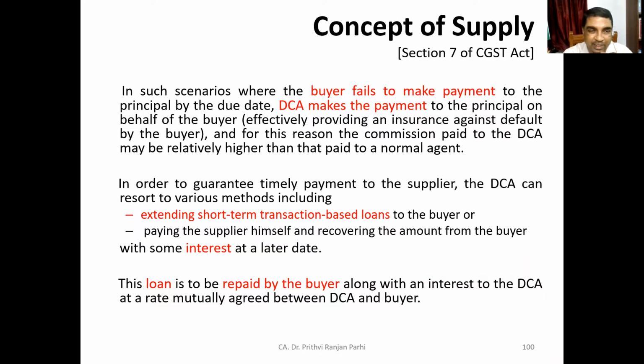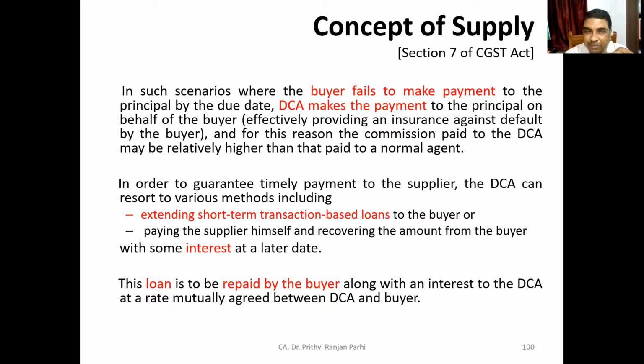So as we are talking right now, in order to guarantee the timely payment to the supplier, DCA can resort to various methods, including extending short-term transactions based on loans to the buyer, or paying the supplier himself and recovering the amount from the buyer with some interest at a later stage.